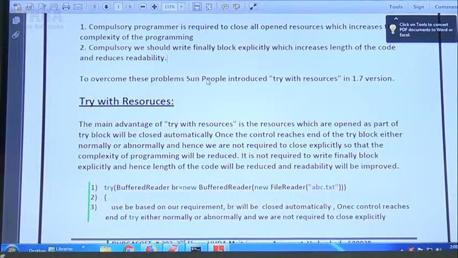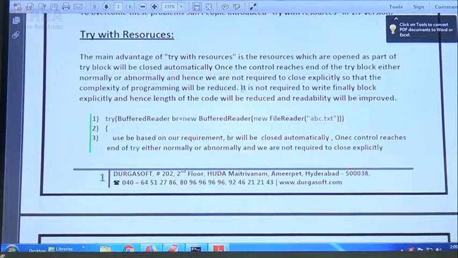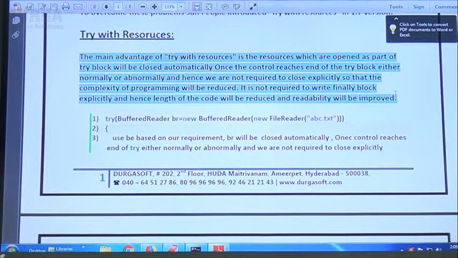To overcome these problems, try with resources was introduced in 1.7 version. Sir, the main advantage is that resources which are open at the try block will be closed automatically once the control reaches the end of the try block, either normally or abnormally. Hence, we are not required to close explicitly, so the complexity of programming will be reduced. Remember this one, sir. It is not required to write a finally block. Automatically, the length of the code will be reduced and readability will be improved. Are you getting? So, we are not required to close the resource, complexity will be reduced, and we are not required to write the finally block, readability will be improved, right?